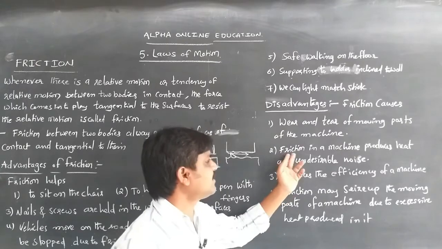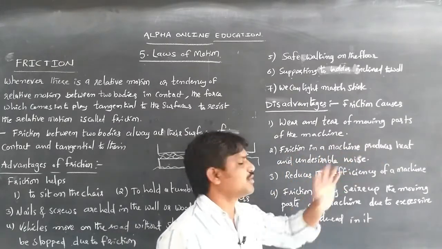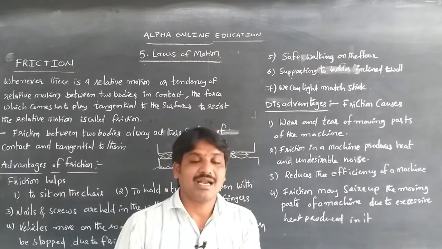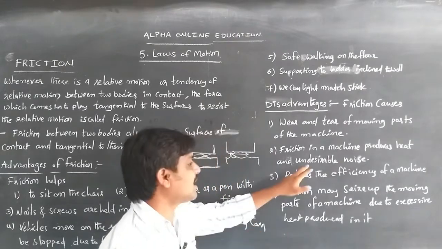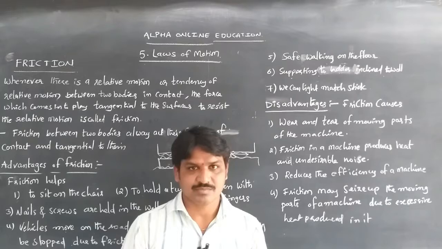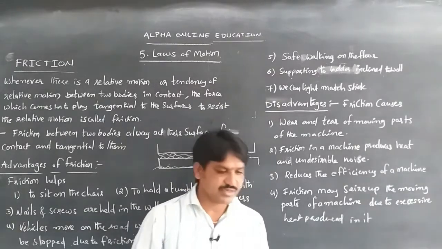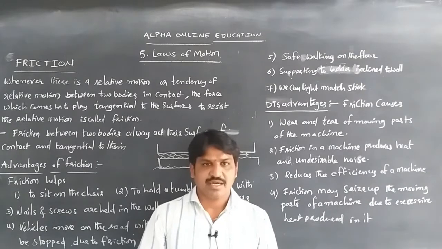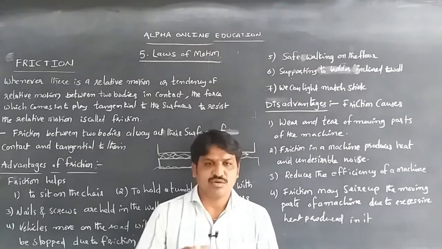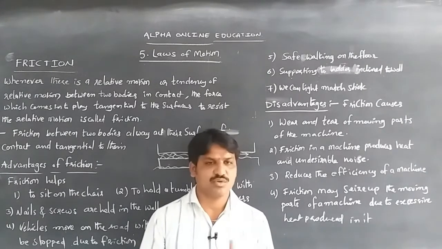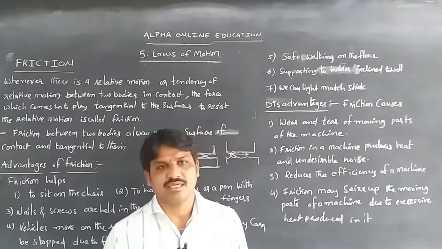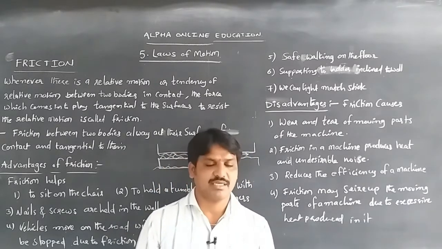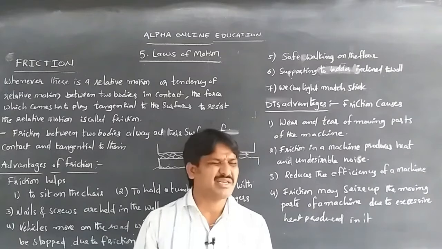Next, friction in a machine produces heat and unnecessary, undesirable noise. When you are riding a bicycle, you hear a sound. If you did not put any oil in the cycle chain, you can hear the uneven, undesirable noise.